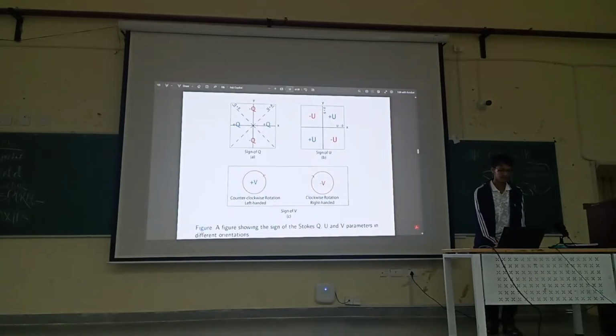Whereas when the absolute value of the x component of the electric field vector is greater than the absolute value of the y component, the Q map is positive. Similarly for the U map, in these two regions U is positive, and for the second and fourth quadrants the U map is negative.